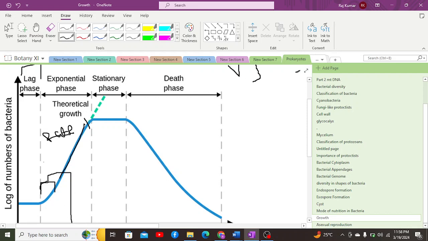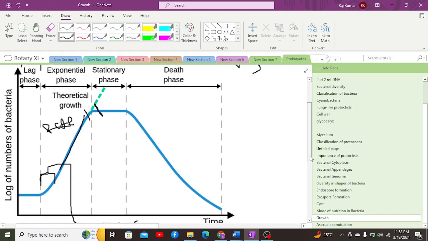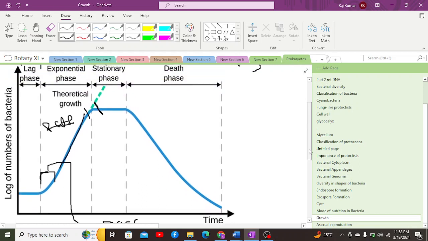One more thing, metabolic activities, such as metabolic growth, start from the lag phase and go on till the death phase, until the cell divides. After that, we have another phase known as the retarding phase. The retarding phase is a phase in which the growth rate decreases due to a number of reasons